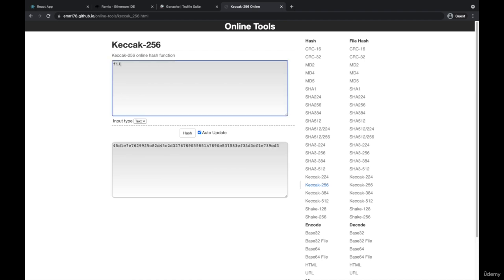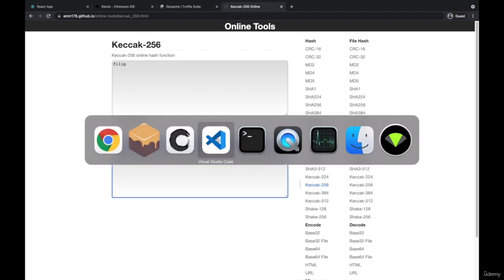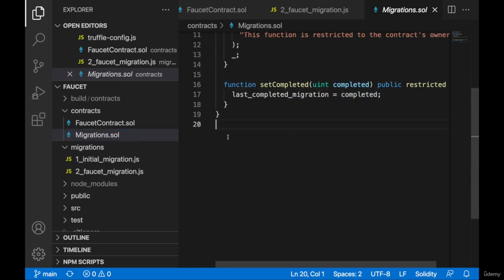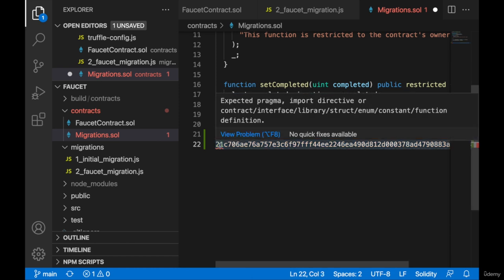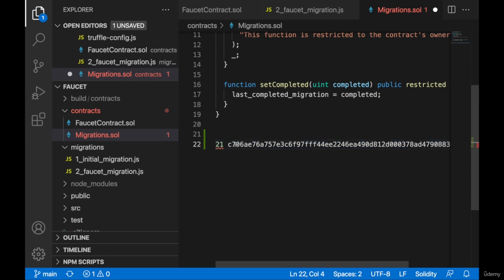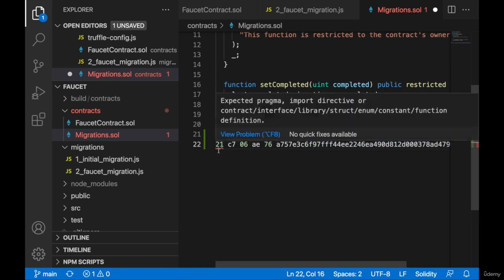I'll input my name here, Philip, and that would be the hashed version of my name. So 32 bytes, I can verify it. Let's get the length. You can see 64 selected. And 64 selected means that it's 32 bytes, because this is 1 byte, this is 1 byte, this is 1 byte, and so on.